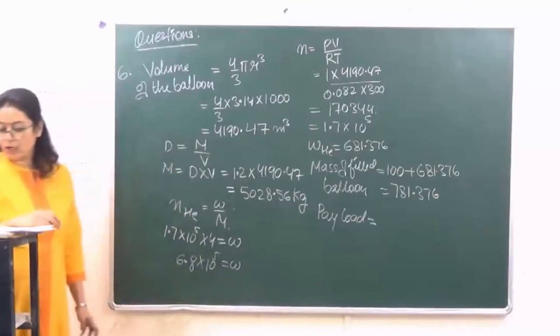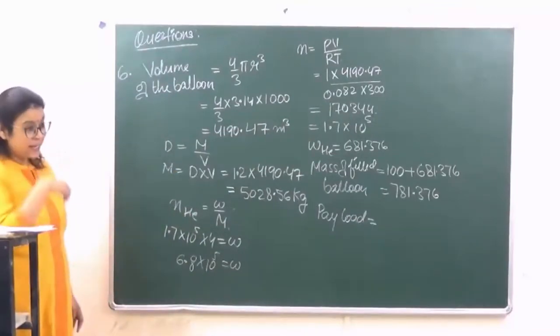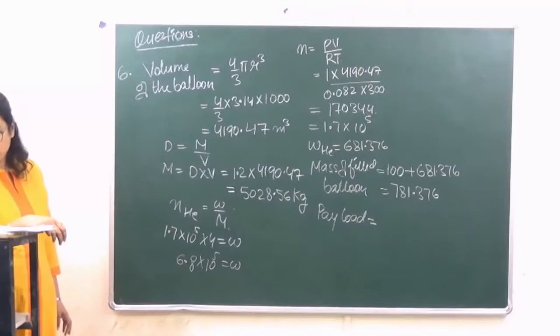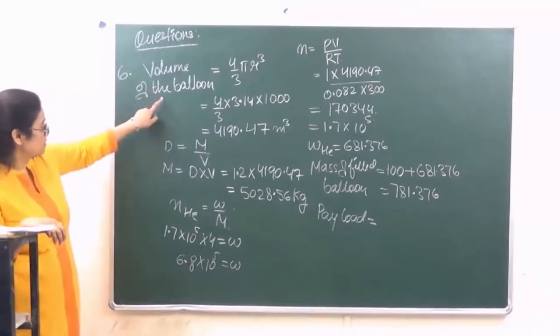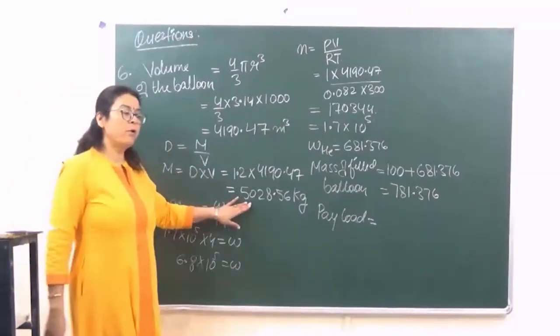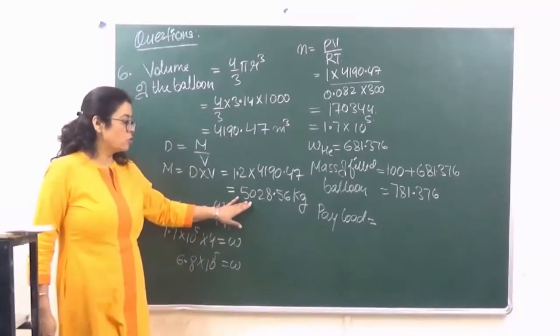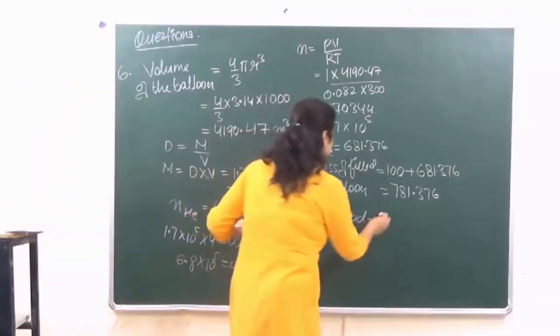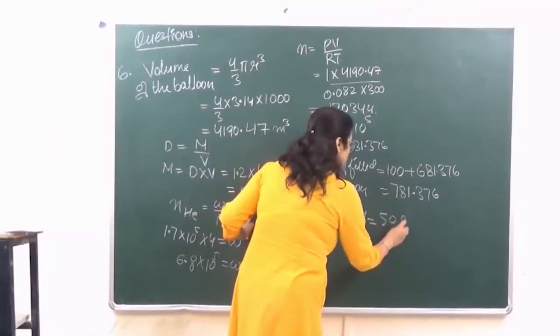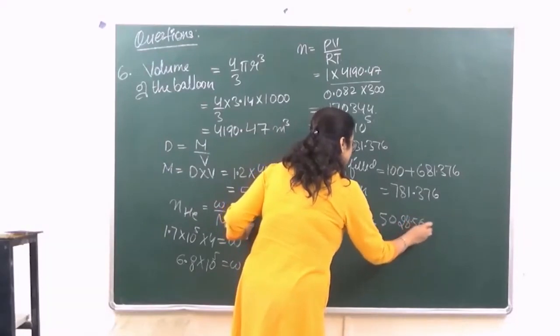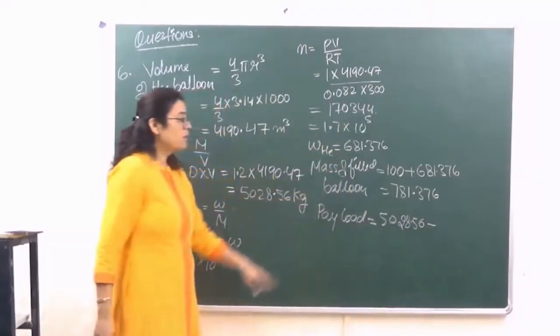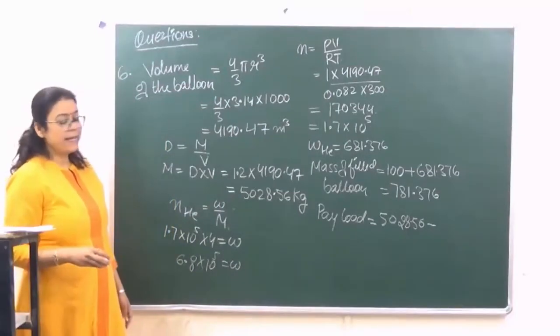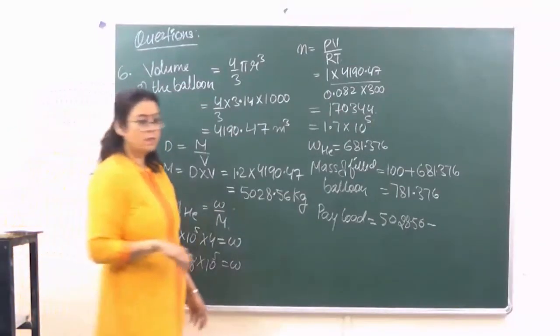Payload is equal to mass of air displaced minus mass of the filled balloon. So mass of air displaced हमने कितनी कैलकुलेट करी थी? 5028.56. Right? So payload, defined as mass of air displaced, which is 5028.56, minus mass of the balloon, which is 781.376.